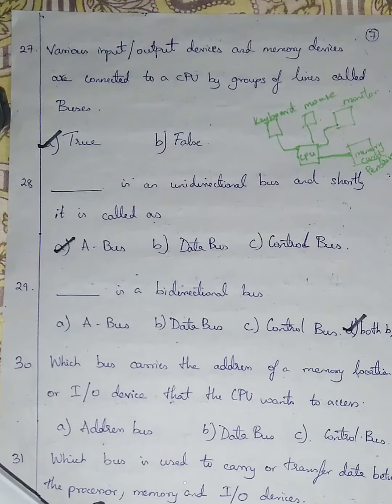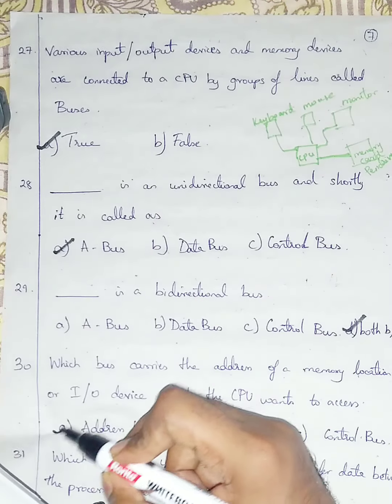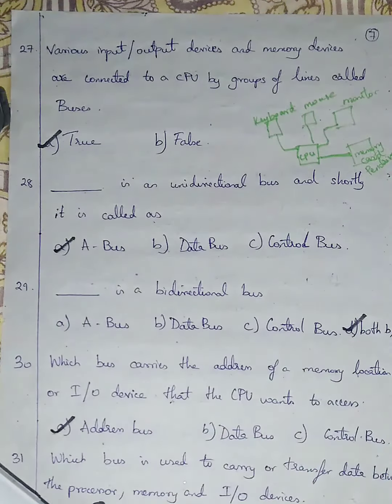Which bus carries the address of a memory location or an input output device that the CPU wants to access? Option A is address bus, option B is data bus, option C is control bus. When a bus carries an address, it's called an address bus. So I'm going with option A, address bus. If you see address, just click on address bus.